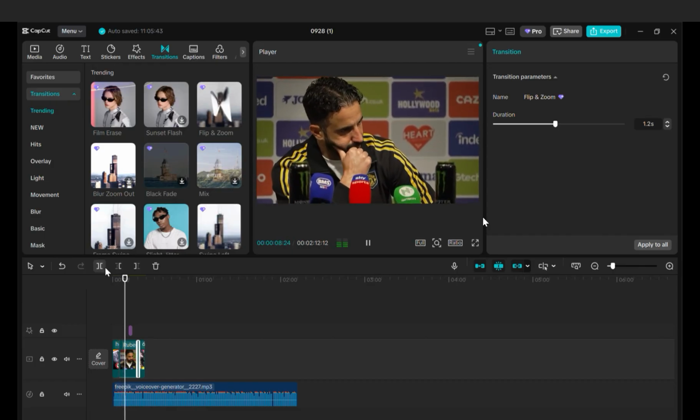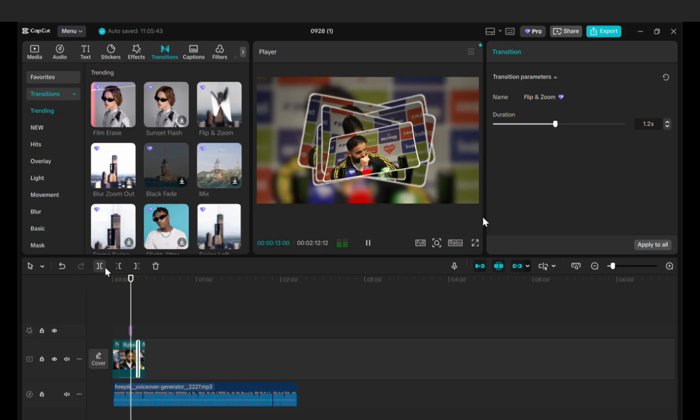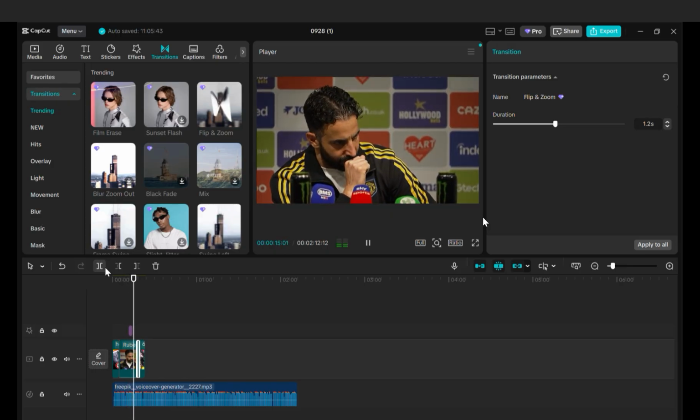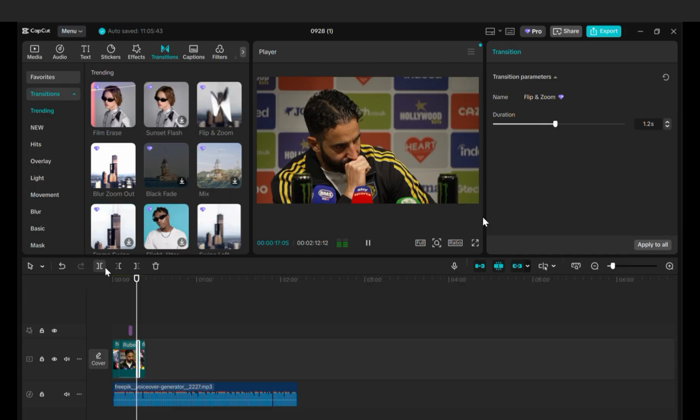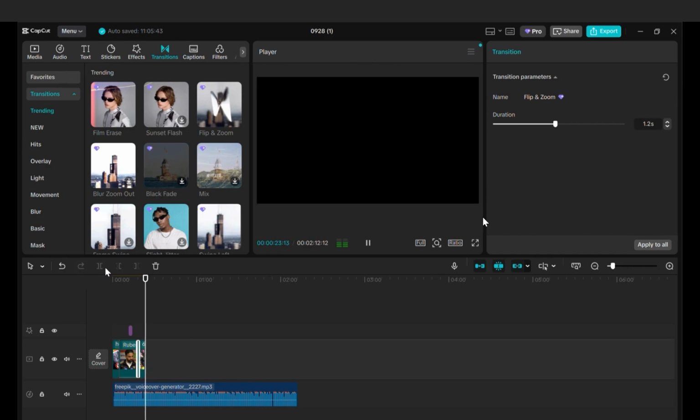Basically, I add effects, put on a transition right there, and put on another image there. We keep going, and we can even go back to the media and add the video.